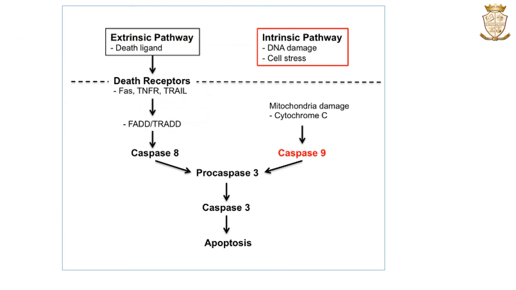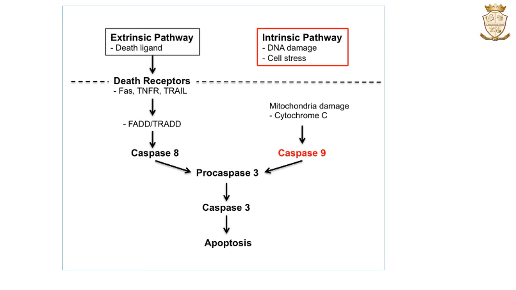This image shows both extrinsic and intrinsic pathways of apoptosis. So as we discussed, the external stimuli activate death receptors in the extrinsic pathway, resulting in the formation of activated caspase 8. In the intrinsic pathway, the cytochrome C release results in the activation of caspase 9.